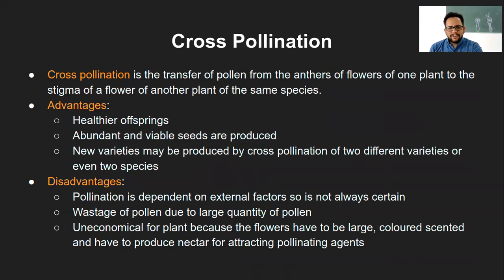So that is cross-pollination. Now, in terms of advantages, whatever were the disadvantages will become advantages here. So, healthier offspring. In self-pollination, it was weaker offspring, weaker generation or weaker characteristics. Here, due to cross-pollination, mostly better traits come together, and the weaker ones fade away because of the dilution factor, like I gave you an example of my own offspring. So they always produce healthier offspring compared to self-pollination.